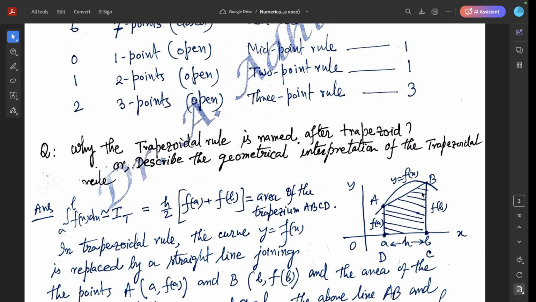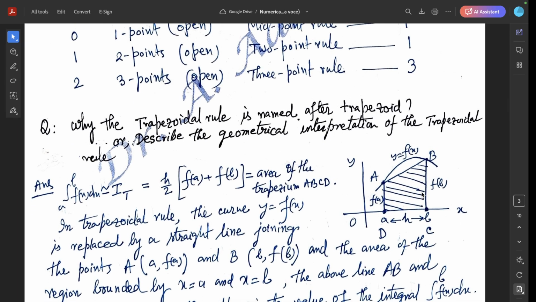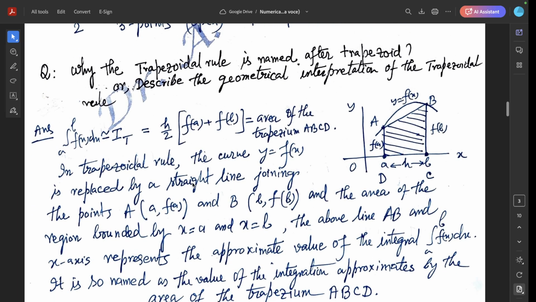Next question: why is the trapezoidal rule named after the trapezoid, or describe the geometrical interpretation of the trapezoidal rule. The integral from a to b of f(x) dx, with T for trapezoidal, equals h by 2 times (f(a) plus f(b)). This is the area of the trapezium ABCD. This is the curve y equal to f(x), and this is the trapezium ABCD. This point is a, this point is b, so this height is f(a) and this height is f(b). This is the x-axis, this is the y-axis.